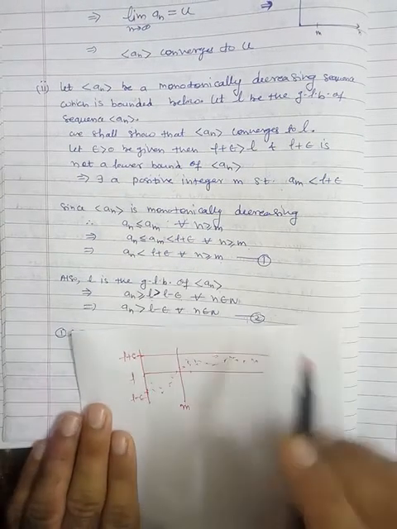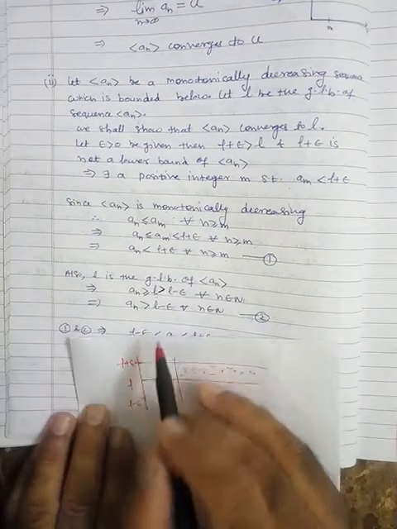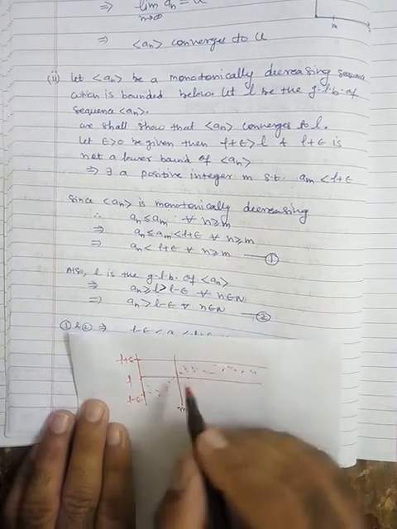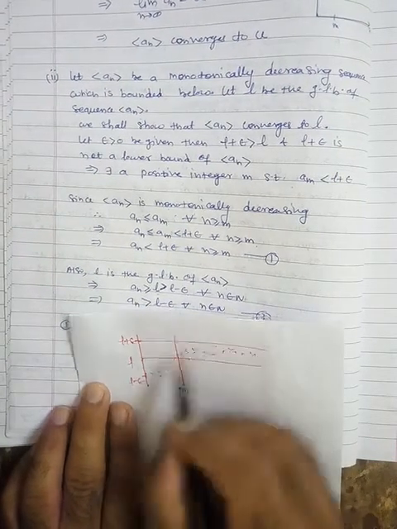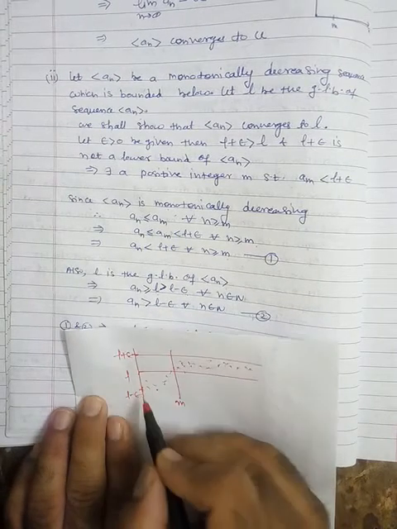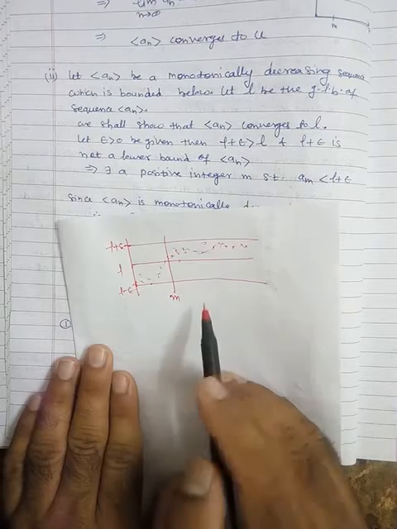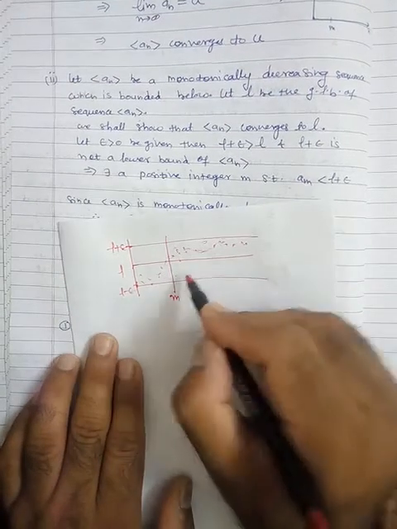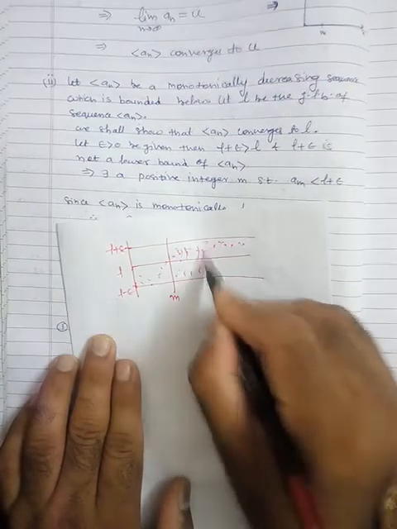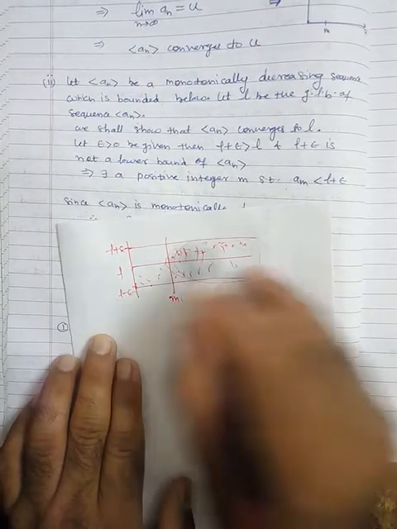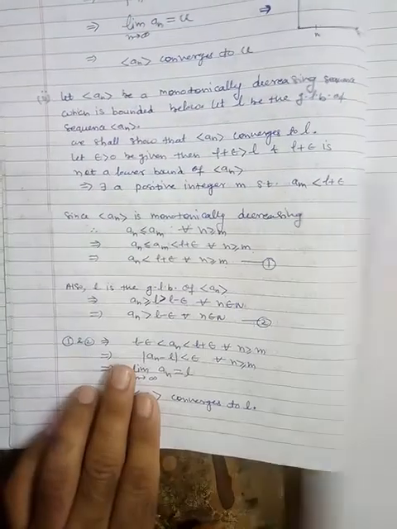Fine. Now in the second, we have that an is greater than L minus epsilon for all n. So an is greater than this number. So that's why we can easily say that we are having this kind of pattern. After m, we are having a band in which all the terms are laying around L with radius epsilon.